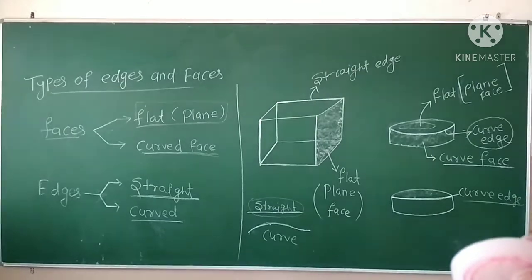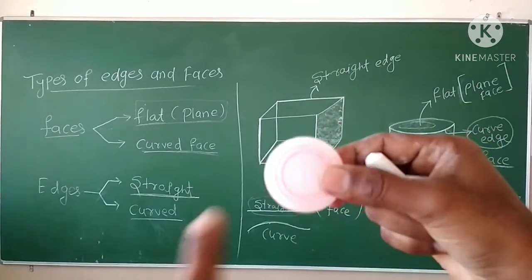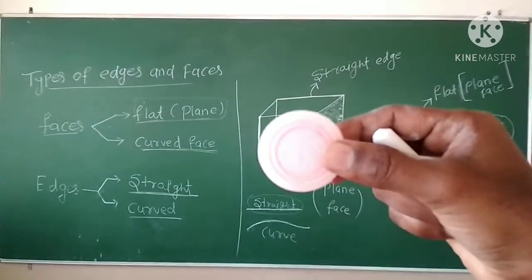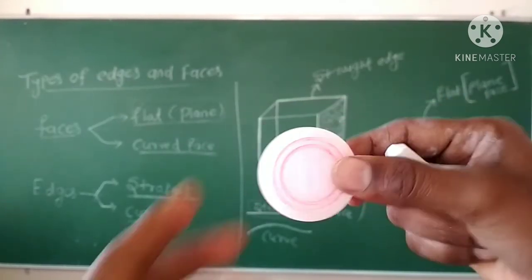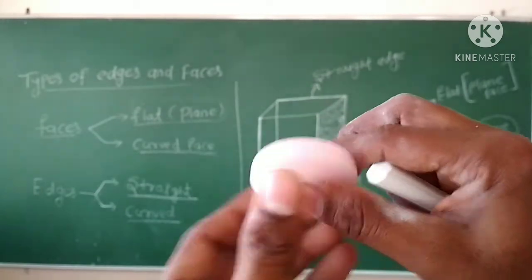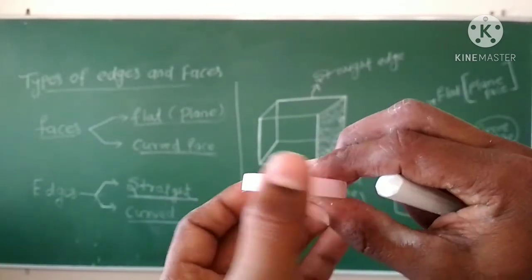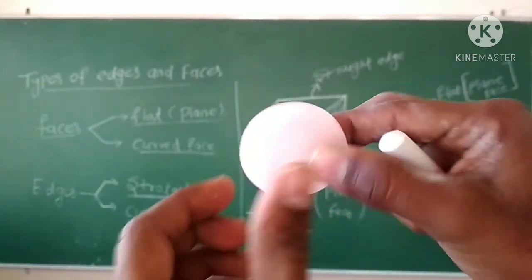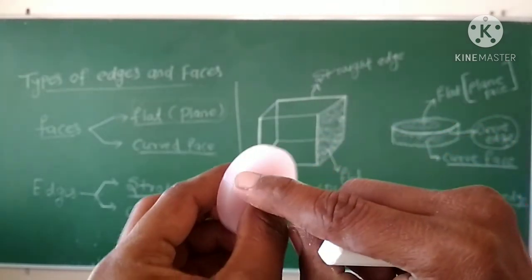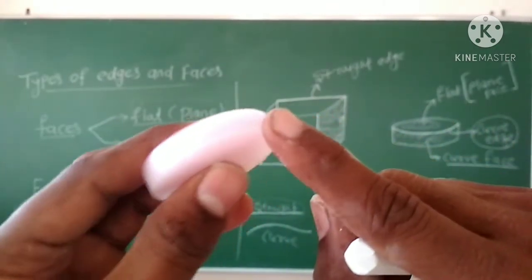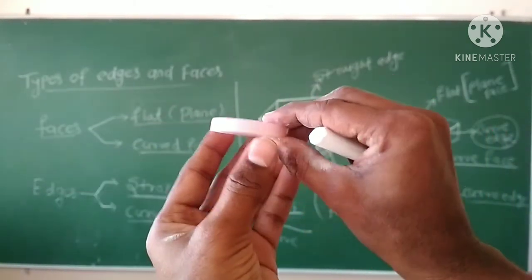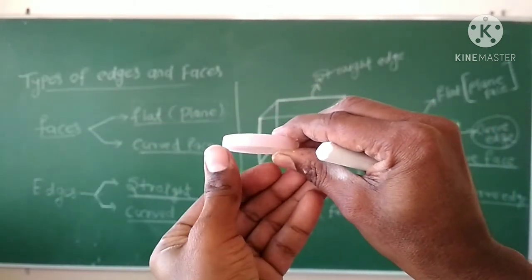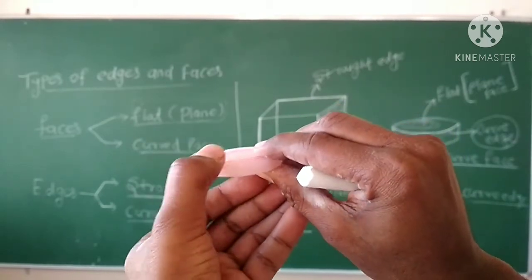Give me one minute, I am focusing on it. Okay, look here everyone. So as you can see here, this edge, which edge? The joint of this curve face and the plane surface is this line. This line, this border, is called a curve edge. What kind of edge is this? This edge is a curve edge. Okay, again there is a curve edge.